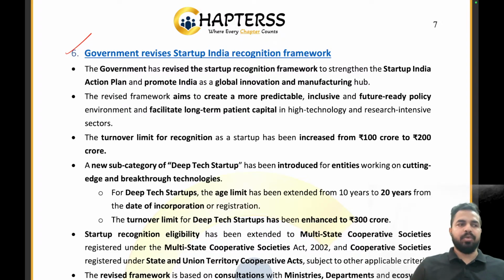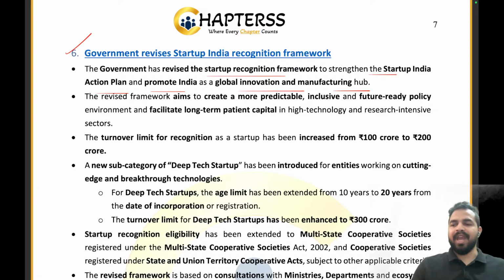It can be related to, let's take an example, creating a medicine. Like when COVID-19 came, we created a medicine and a vaccine for that. So basically, it really requires a lot of research. Right, my dear friends? I hope that you are getting it. So the government has revised the startup recognition framework to strengthen the Startup India Action Plan and promote India as a global innovation and manufacturing hub.